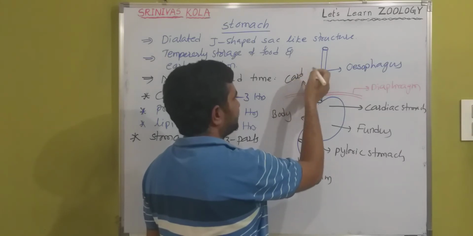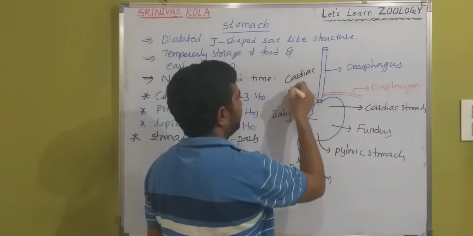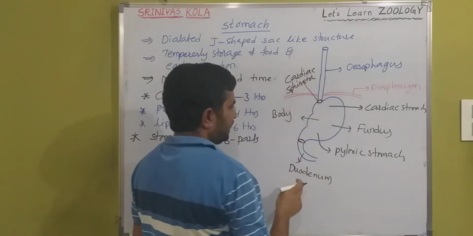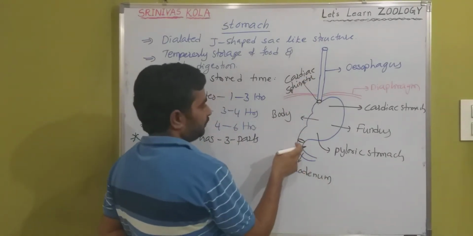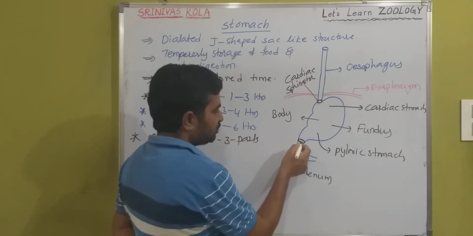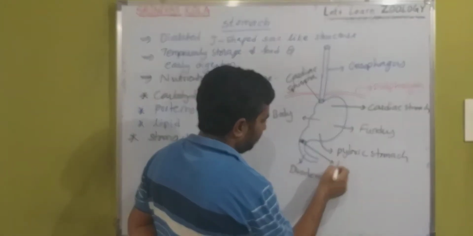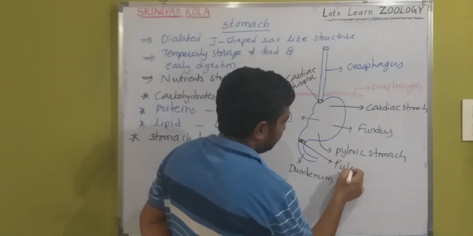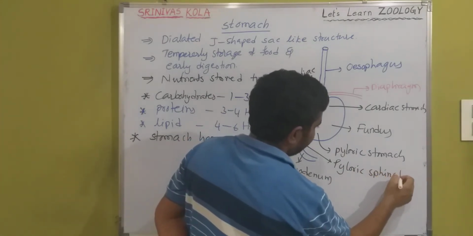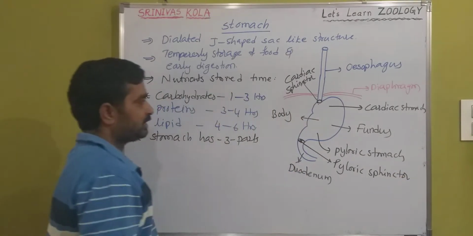I already told this in the esophagus. And the posterior part of the stomach opens into the duodenum, guarded by a sphincter called the pyloric sphincter.